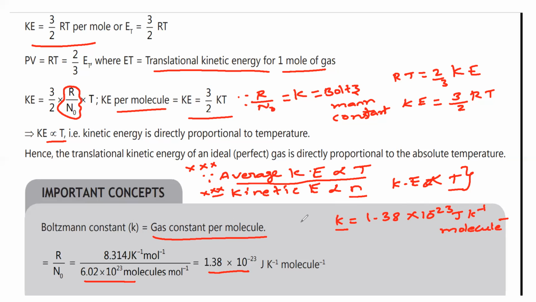So kinetic energy is equal to 3 by 2 RT for 1 mole. For n moles of a gas, what is the formula for kinetic energy? Kinetic energy is equal to 3 by 2 nRT. Very, very important formula. That's why I told you kinetic energy depends on number of moles as well as absolute temperature, whereas average kinetic energy depends only on absolute temperature. These points are clear. All these points are very, very important.